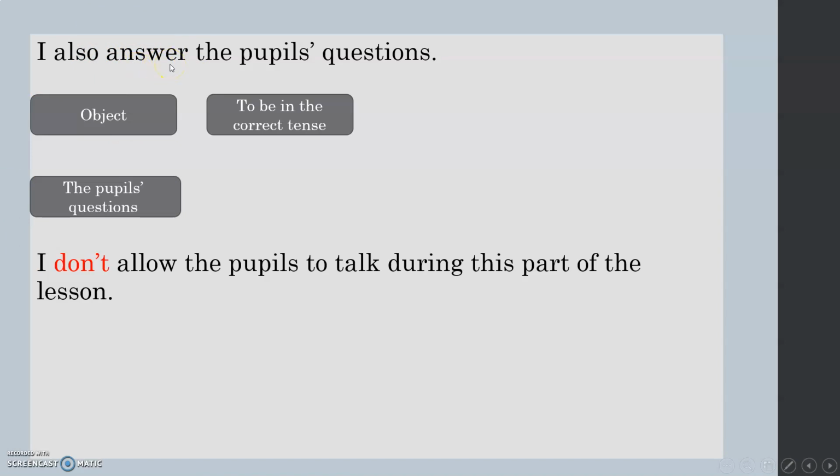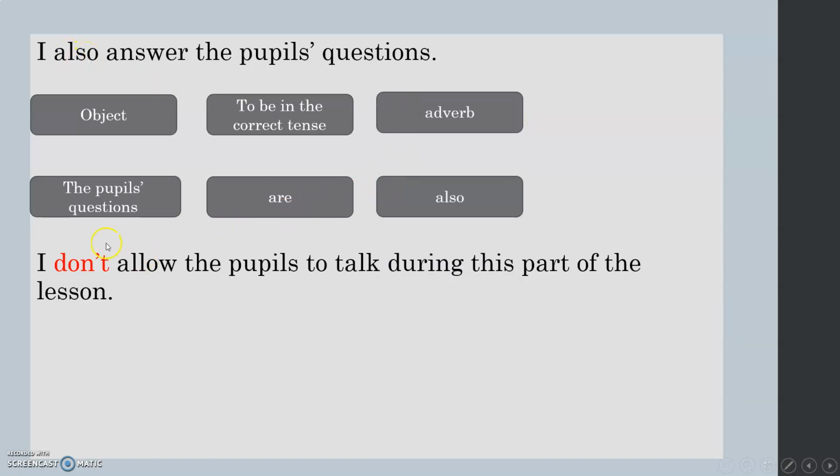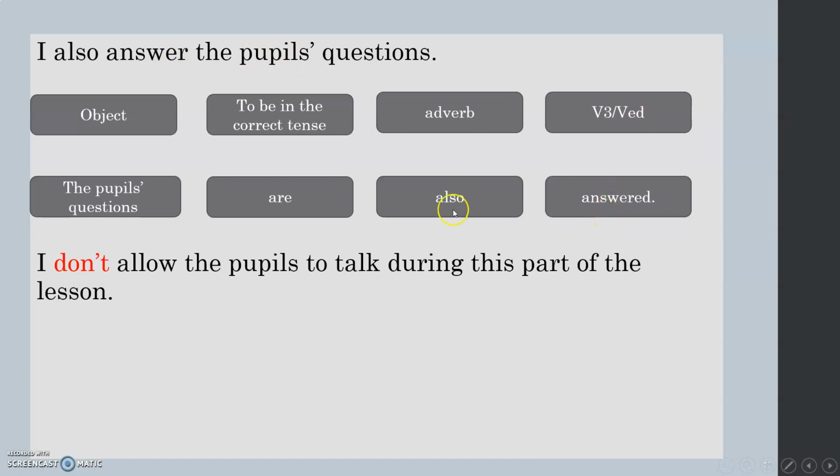To be in the correct tense is am, is, are. What is good for questions? Are. Now I need the adverb. The adverb goes between the to be and the V3. So let's put in the adverb also. The pupils' questions are also, let's take the verb in V3 or VED. It's a regular verb, so let's add ED. Answered. The pupils' questions are also answered.